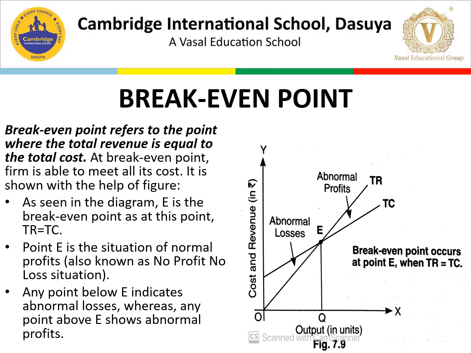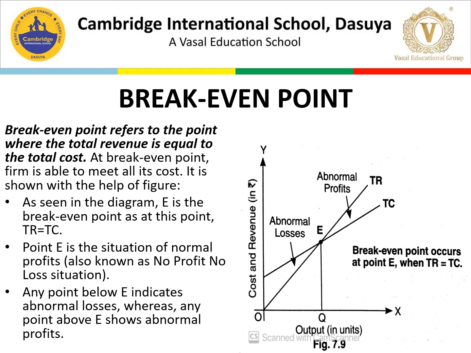You can see in the diagram that there is a point where the TR and TC curves are intersecting each other and TR is equal to TC. That is the break-even point. E is the point mentioned here. At the break-even point, the firm is able to meet all its costs.